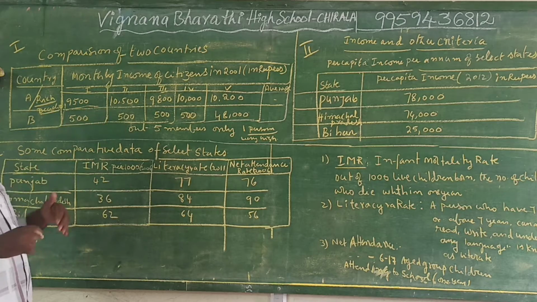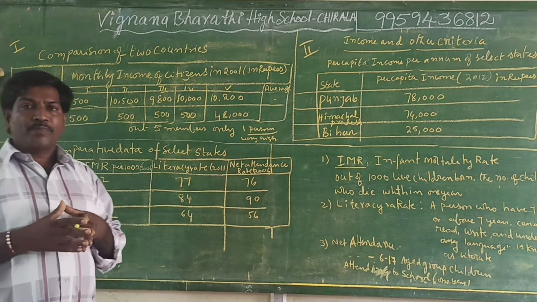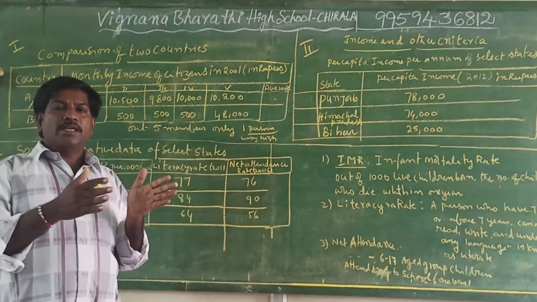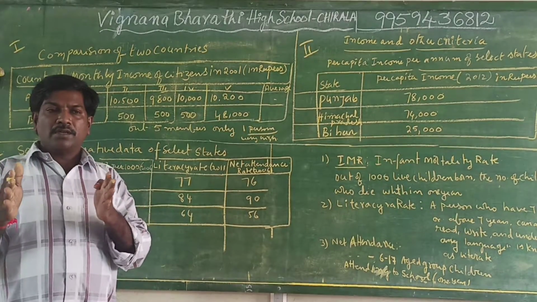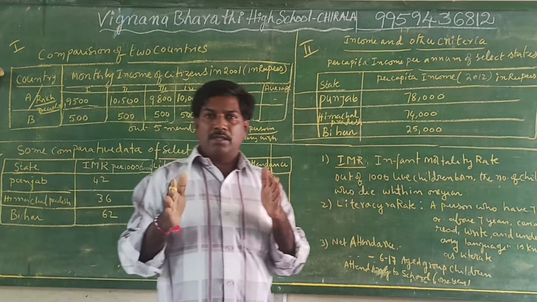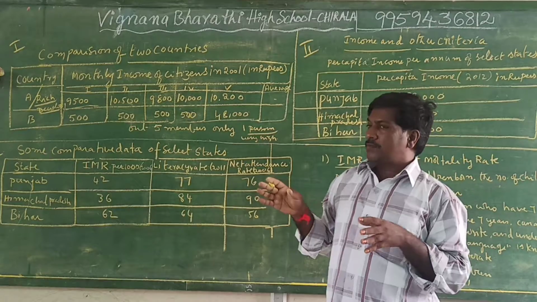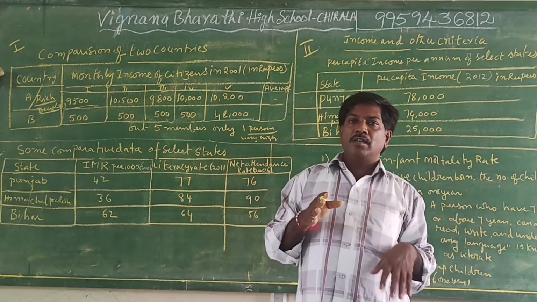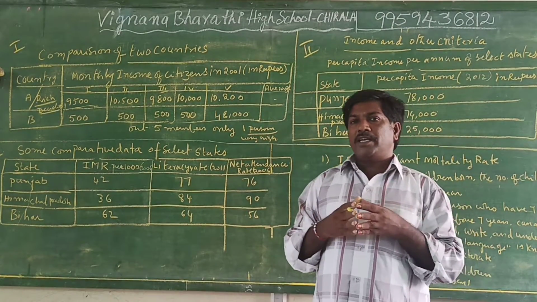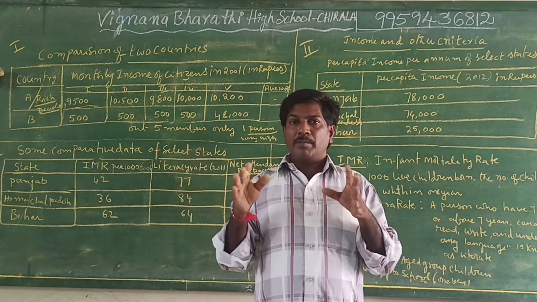One more example is given here, that is chairs and persons sitting, shown in a picture in the textbook. At first, it tells about middle income countries. 4 chairs are there, but 5 persons are ready to sit. So they will adjust and be seated. That is middle income countries.